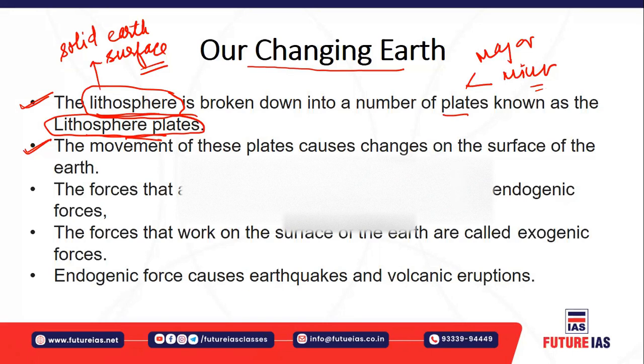For example, the fold mountains are due to the convergence of plate boundaries.